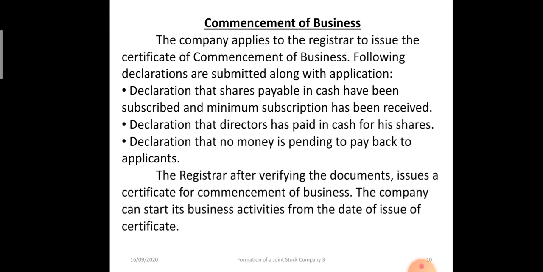The registrar, after verifying the documents, will issue the certificate of commencement of business, and from that date onwards the company can start its business. That is for a public company. In case of a private company, just after the incorporation certificate they can start the business.